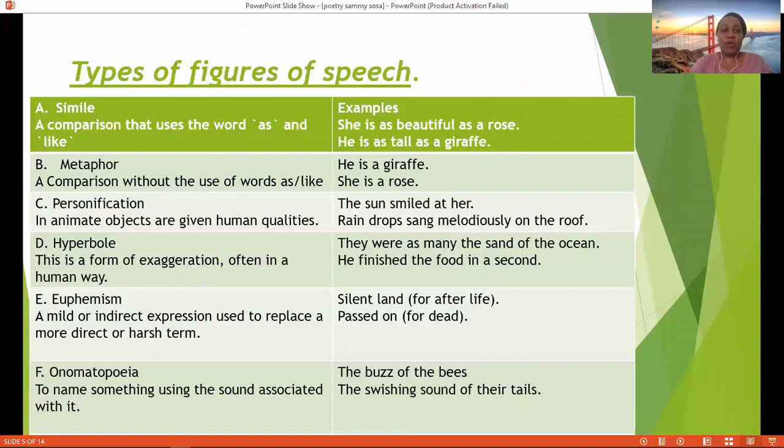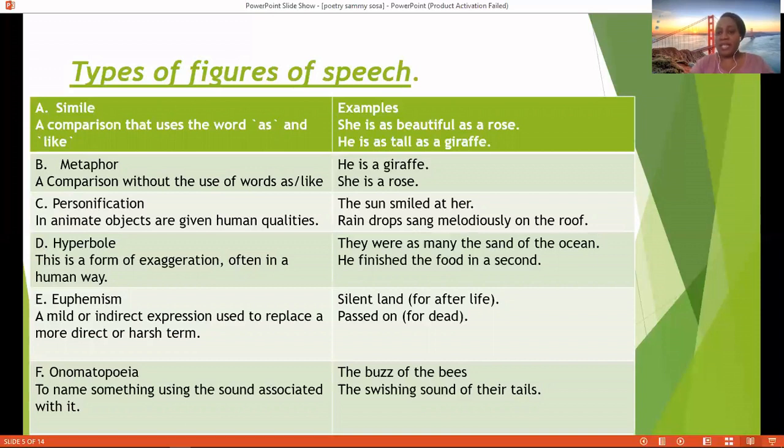Right, we are now looking closely into the figures of speech. Types of figures of speech. A, we have a simile. A simile which we saw previously. It is said there, it is a comparison that uses the word as and like. When you see a comparison which has a word as or like, it is a simile.